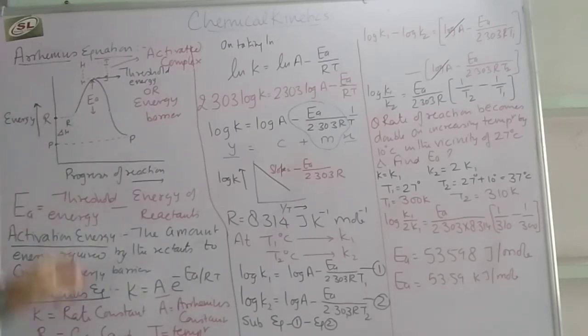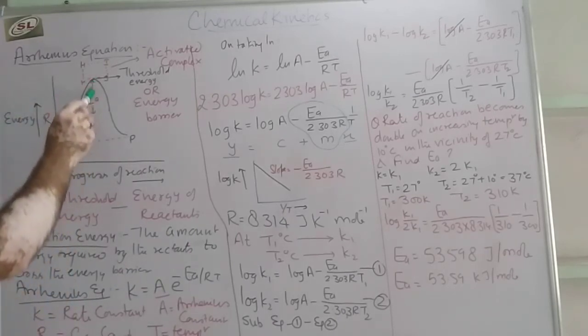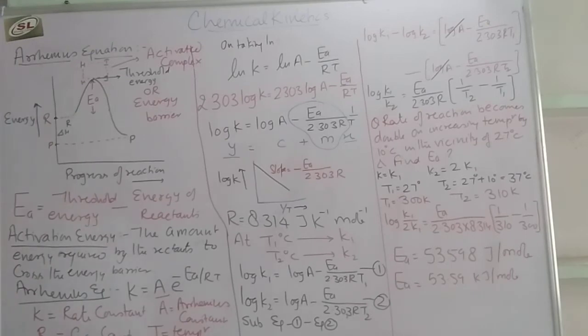Before that, the reactant needs some energy to cross this energy barrier, and this amount of energy is known as activation energy. That means activation energy is the difference of threshold energy minus energy of reactant.